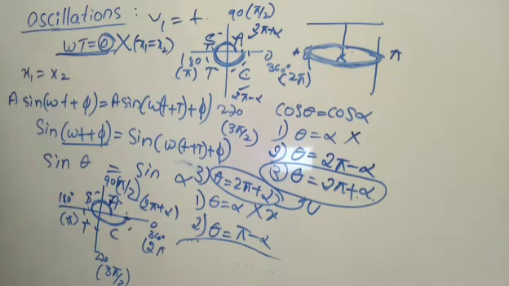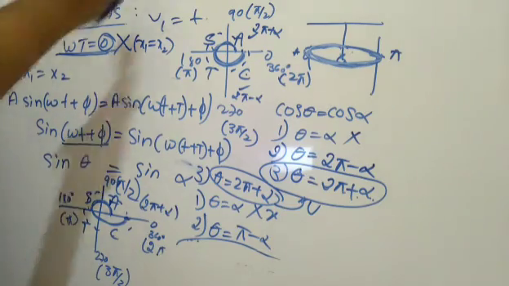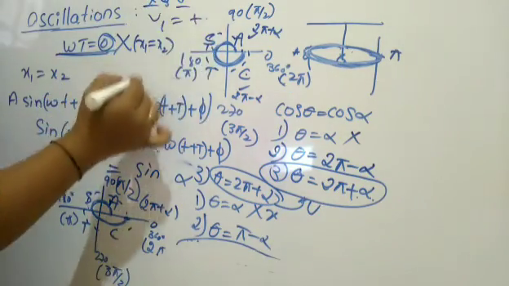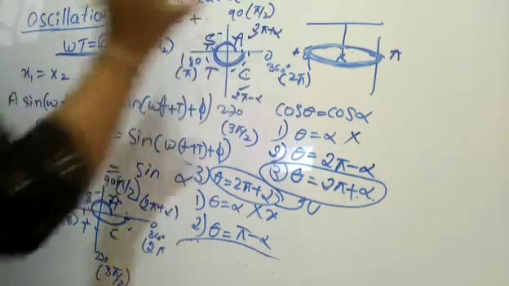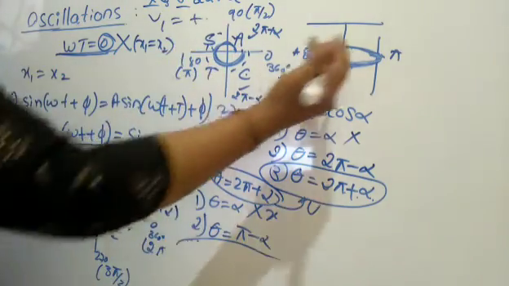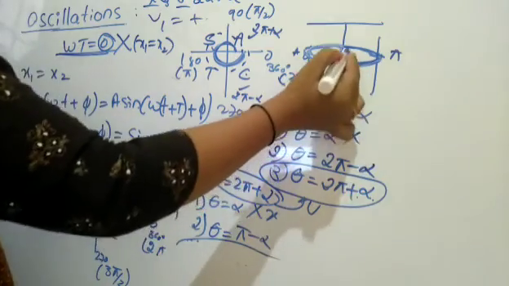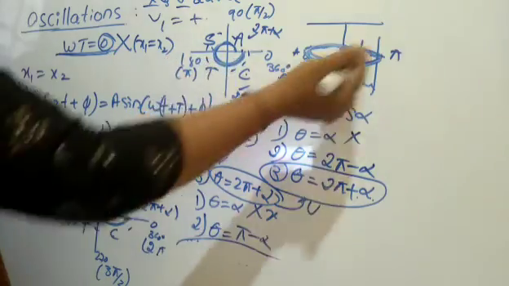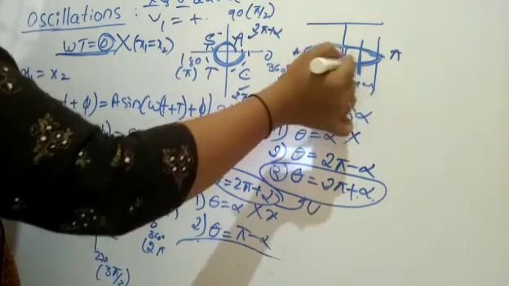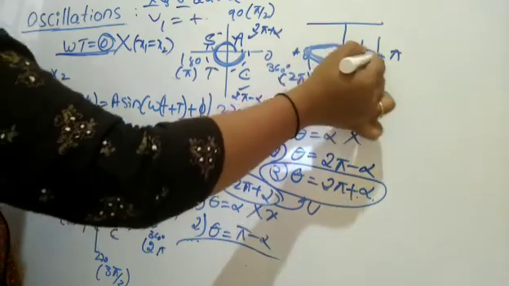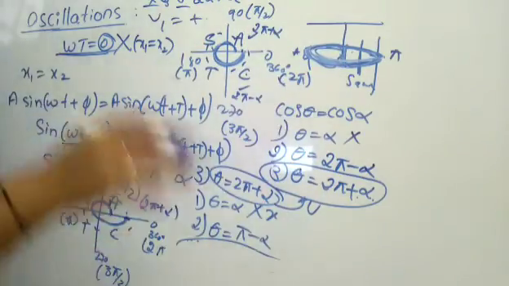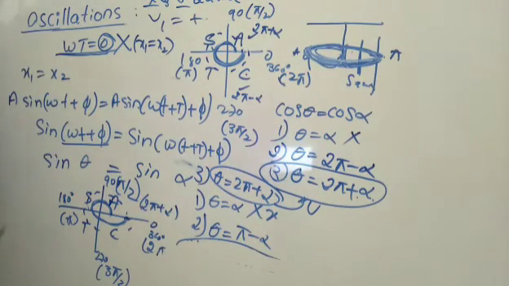What is the condition for the time period of the particle executing simple harmonic motion? Displacement and velocity should be the same. Here the particle is showing the same displacement, both displacements are the same, very good. But velocity is not the same, and this is not the time period. So time period means what? Completion of this. As the displacement is the same here, the velocity should be the same. Then it is said that the particle is executing simple harmonic motion, right?